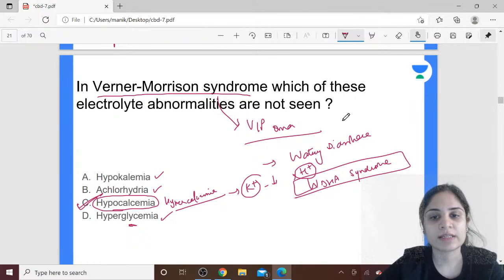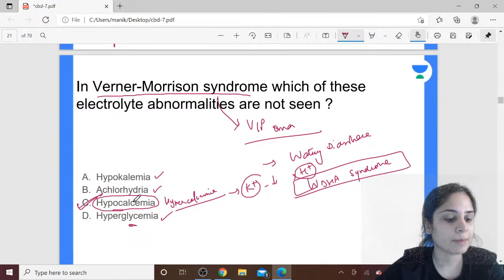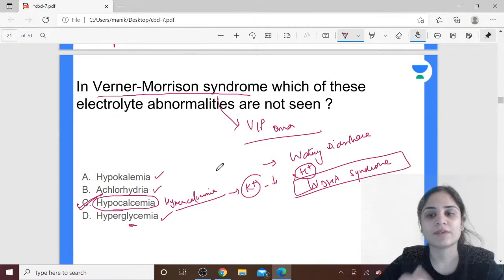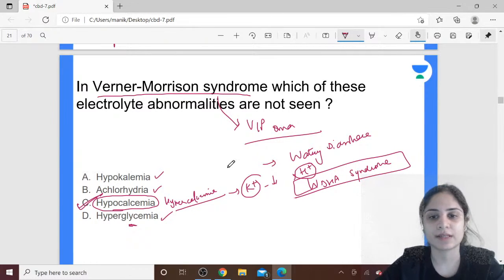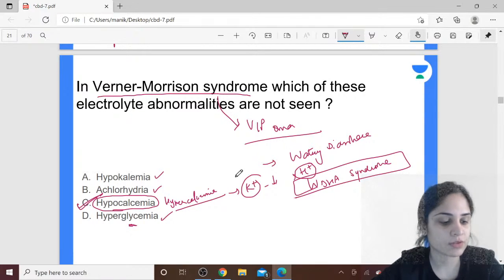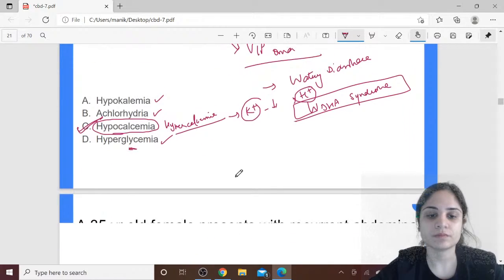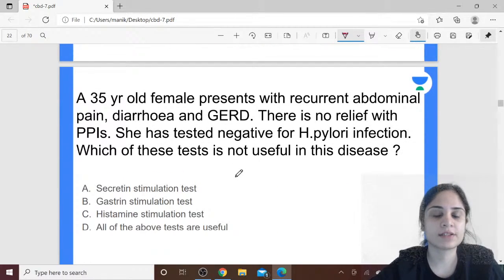So which electrolyte abnormality is not seen? You don't see hypocalcemia. In fact, you see hypercalcemia. So remember, you will have hypokalemia and achlorhydria on the lower side, and on the higher side you will have hypercalcemia and hyperglycemia in WDHA syndrome or VIPoma or Werner-Morrison syndrome. Alright? Moving on to our next condition.